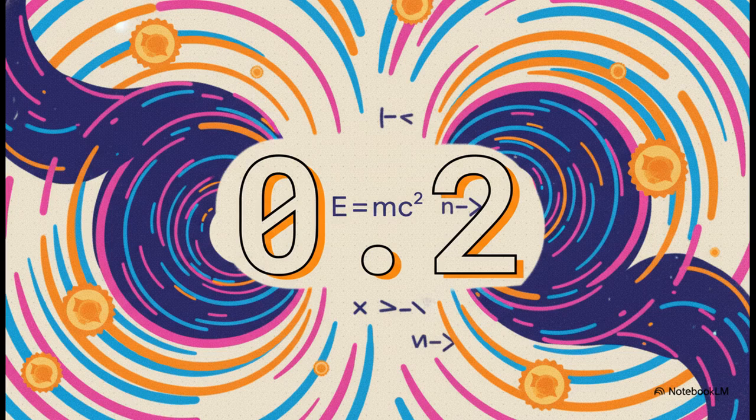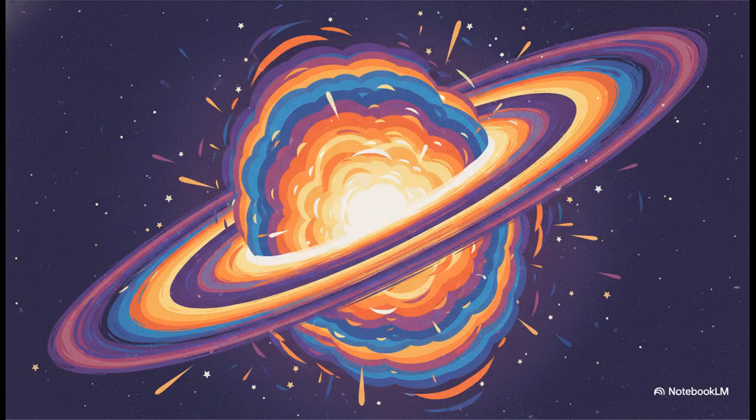When they merged, they formed a massive new black hole that rang like a bell. In that literal blink of an eye, they lost a mass equal to 3 entire suns. And thanks to Einstein's famous equation, E equals mc squared, those 3 suns worth of mass were instantly converted into pure gravitational wave energy. The sheer scale of this is almost impossible to grasp.